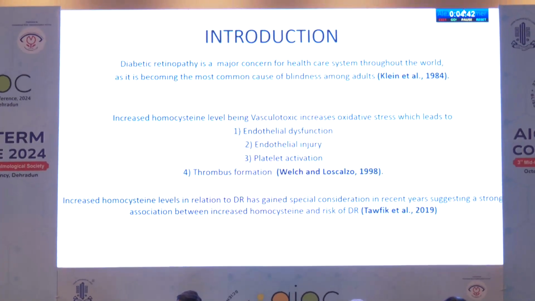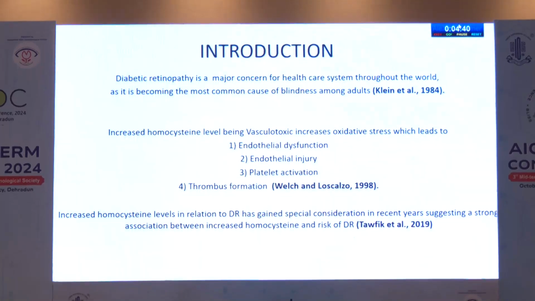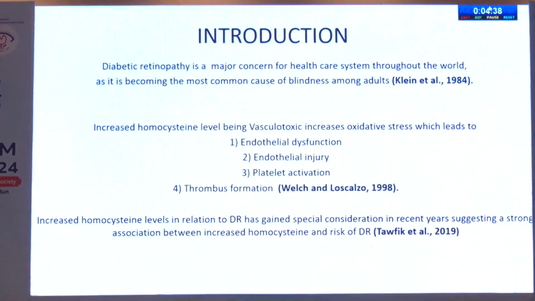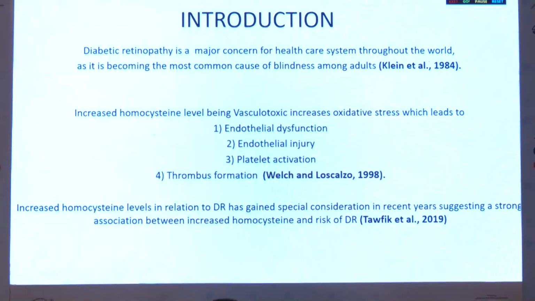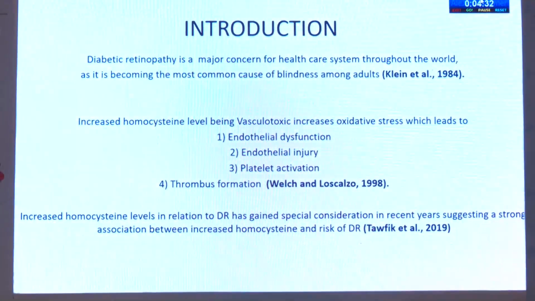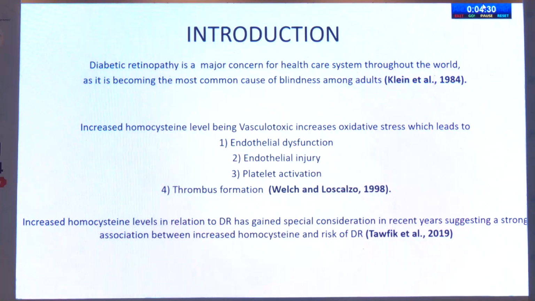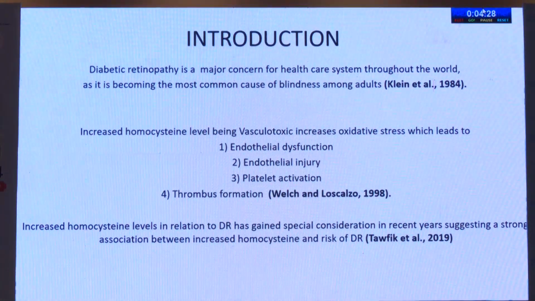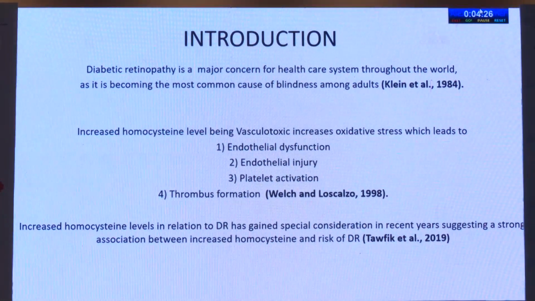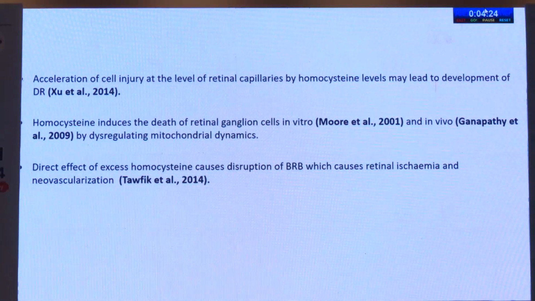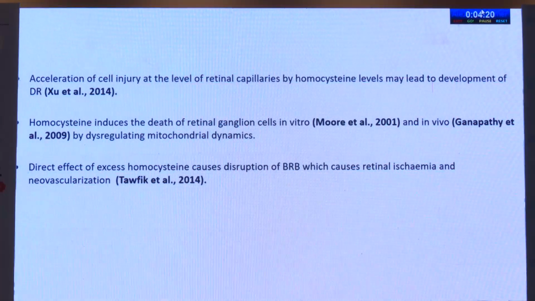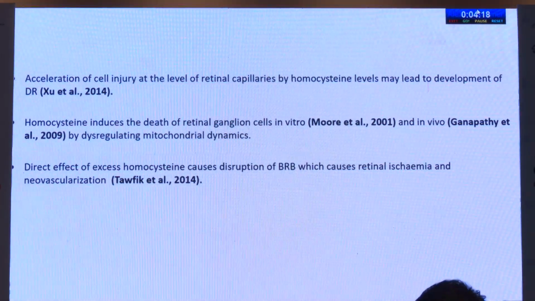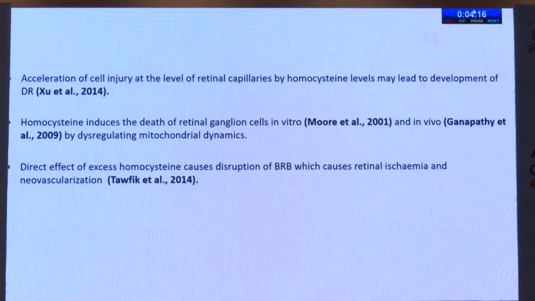Increased homocysteine level, being vascular toxic, increases oxidative stress, which leads to endothelial dysfunction, injury, platelet activation and thrombus formation. Increased homocysteine level in relation to diabetic retinopathy has gained special consideration in recent years, suggesting a strong association between them. There is also acceleration of cell injury at the level of retinal capillaries by homocysteine, which may lead to development of diabetic retinopathy, as quoted by Zhu et al.